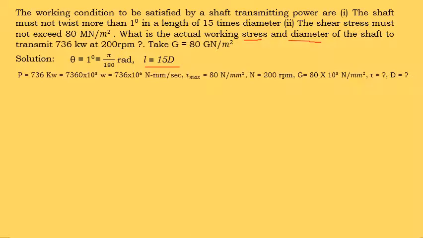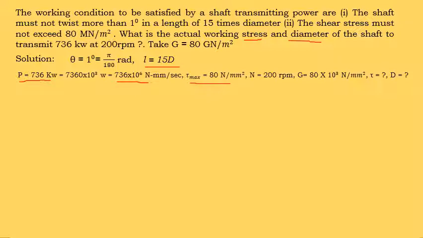Next, these are the given values. Power is given in terms of kilowatt, so we can convert it into Newton millimeter per second like this. And tau max, the maximum shear stress, is 80 Newton per millimeter square. It is given in mega Newton per meter square. Here mega and millimeter: the mega gets cancelled if we take millimeter instead of meter.